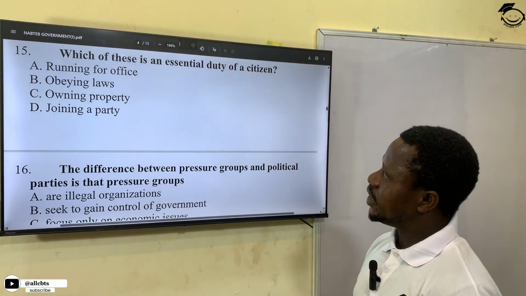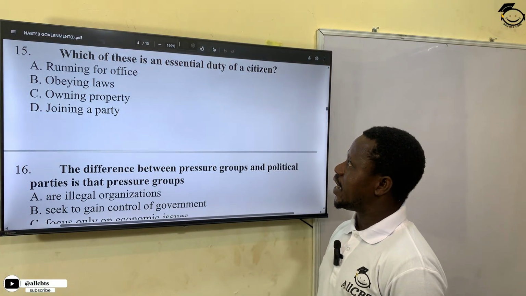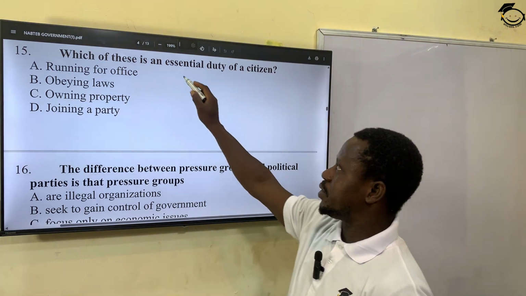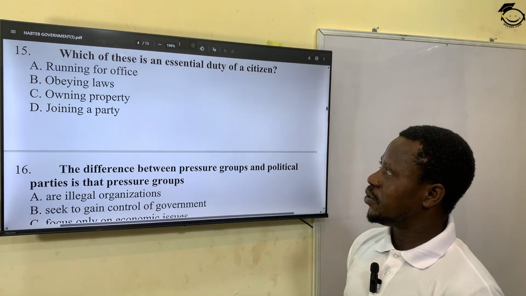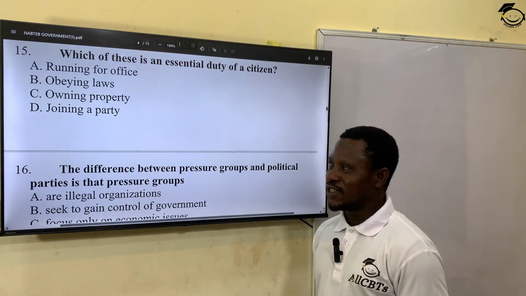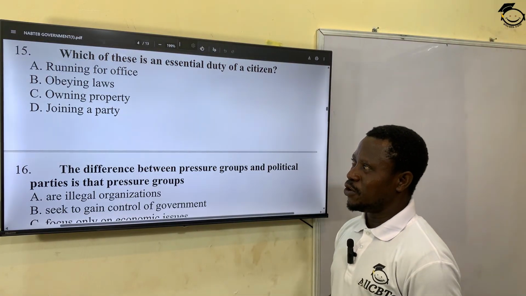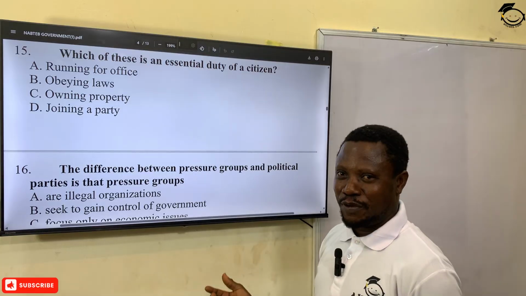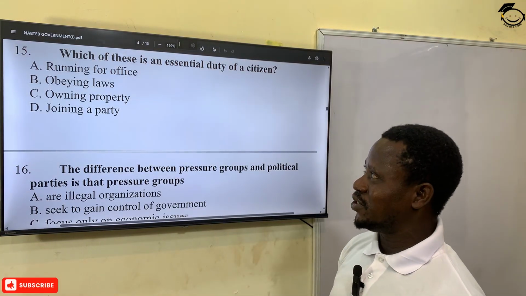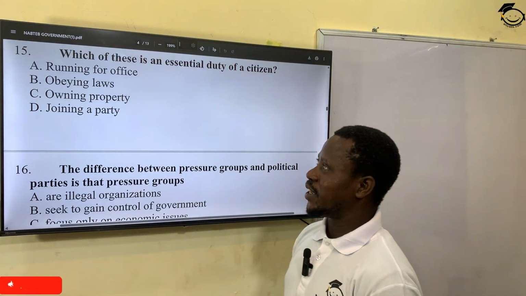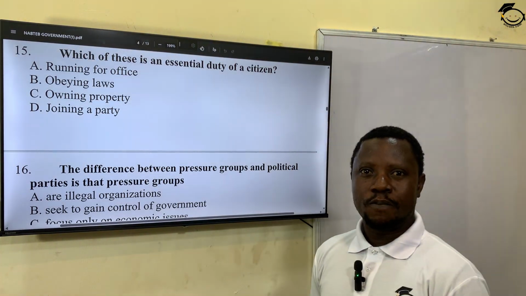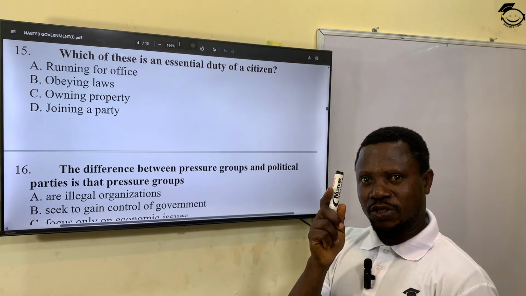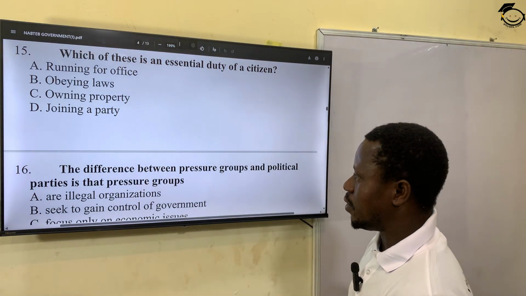All right? The next question, which of these is an essential duty of a citizen? Essential means important duty of a citizen. A, running for office. Must you run for office as a citizen? Not necessary. B, obeying laws, of course. C, owning property. If you work, you have money, you can own property. You don't have money, you cannot. D, joining a party. Joining a political party is also not compulsory. It's not essential, okay? You can if you like. The most correct answer to this question is B, obeying the law. Your fundamental duty and obligation to your state is to obey the laws. All right?